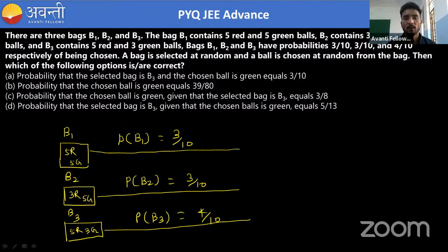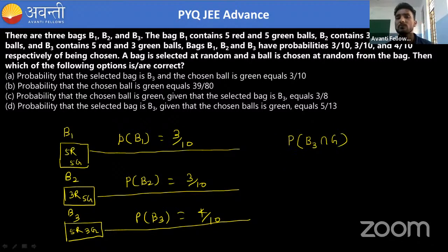What does that mean? The selected bag should be B3, and the ball we have chosen should be green. Now, in this case, if we have selected bag B3 'and' chosen, and means intersection. It means what they are saying is that you have to find P(B3 intersection green ball). Suppose green ball choosing it is, so you have to find this one.